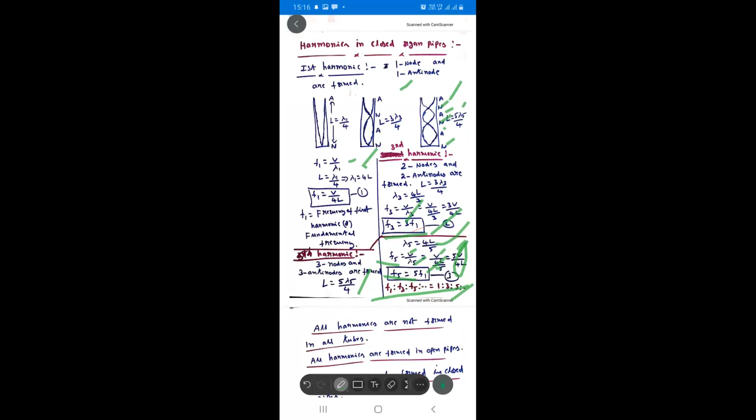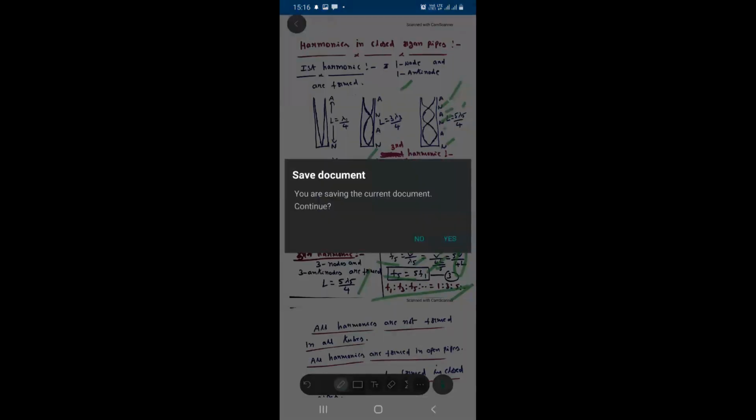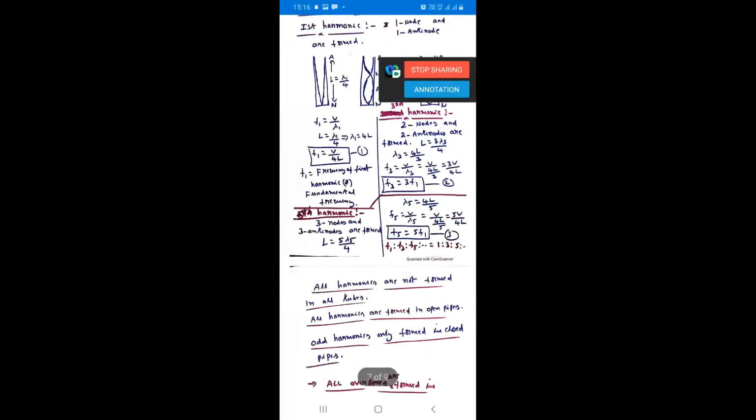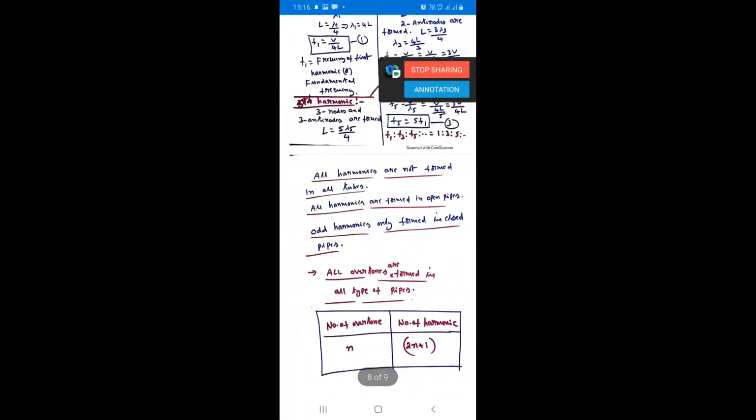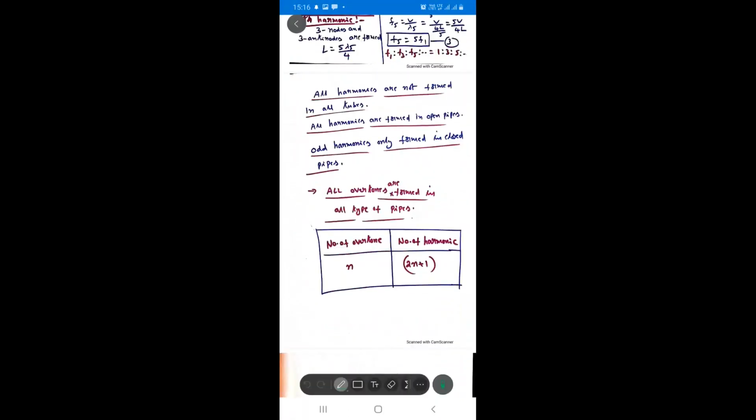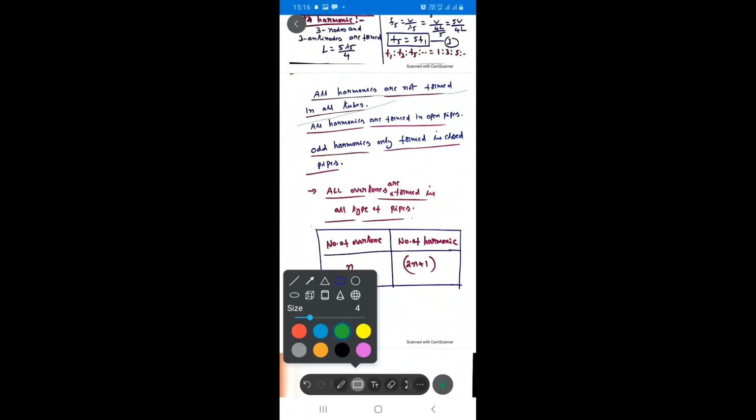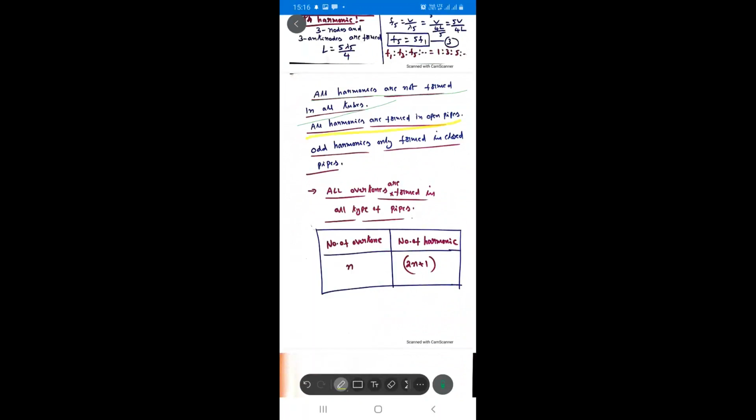See here, students. All harmonics are not formed in all tubes. All harmonics are formed in open pipes. Only odd-numbered harmonics are formed in closed pipes. But all overtones are formed in all types of pipes.